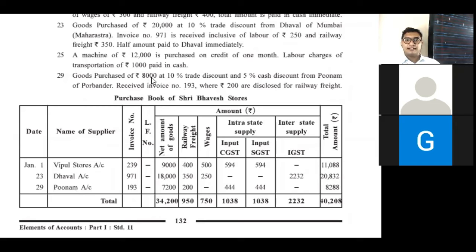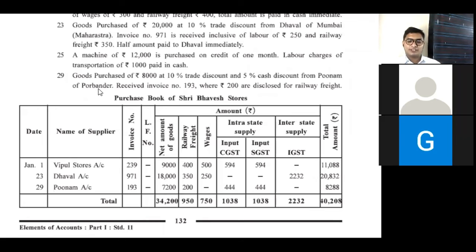Goods worth rupees 8,000, 10% trade discount. Answer is 7200. Remember one thing. We don't have right to deduct a 5% cash discount because in credit transaction there is no need for cash discount. So we are not recording cash discount. Only a net amount is 7,200. Then 200 for railway freight. Total is 7400 and we have purchased goods from Porbandar.